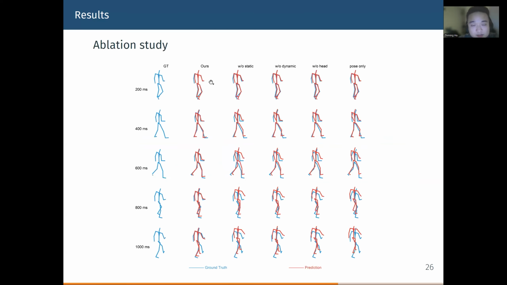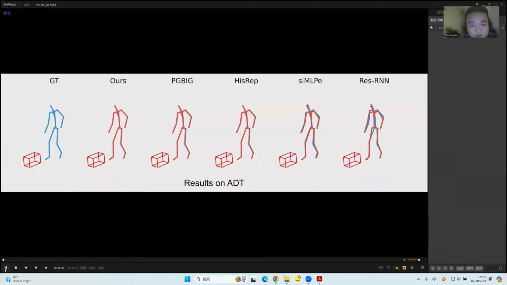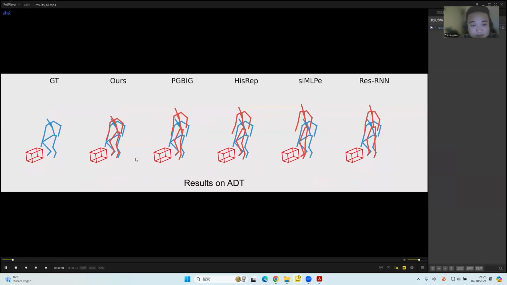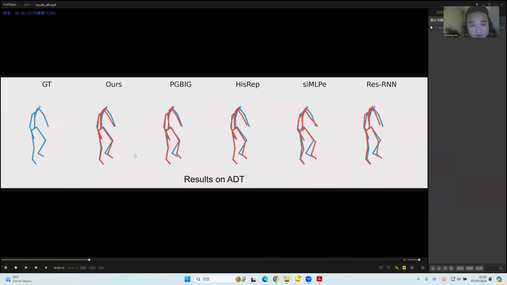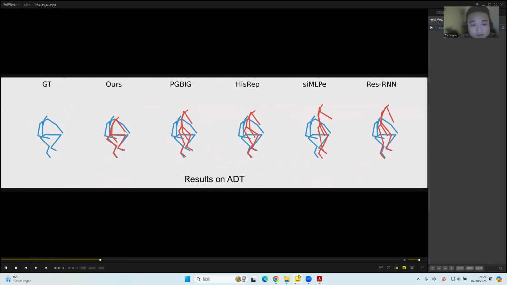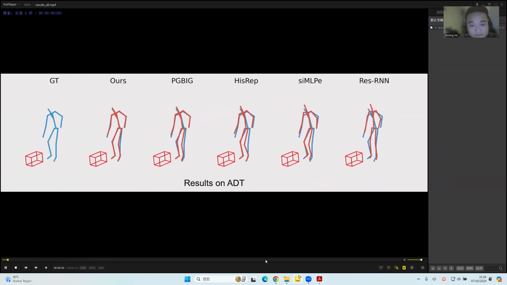Well, here are some visualization results of the ablation study. We can see that our predictions are closer to the ground truth than the ablated versions. This video shows some of the visualization results. We can see that, at different activities, our predictions are closer to the ground truth than the predictions of other methods.